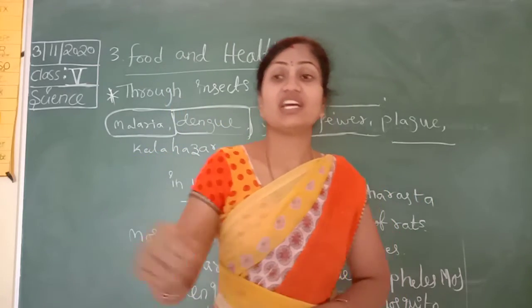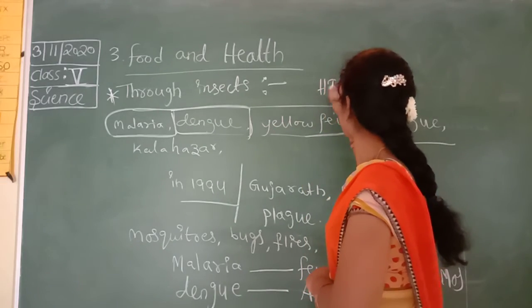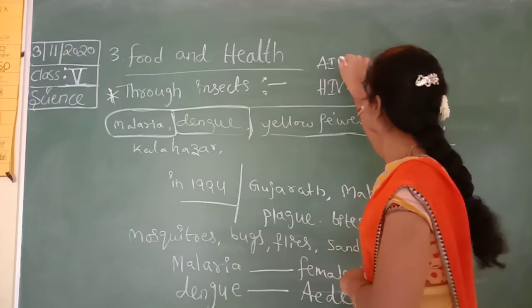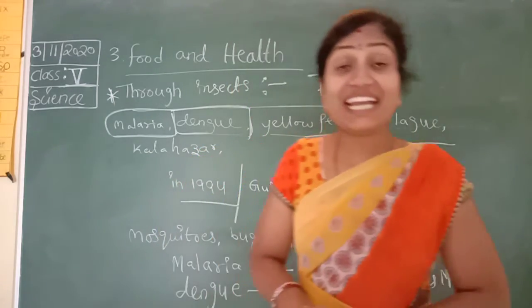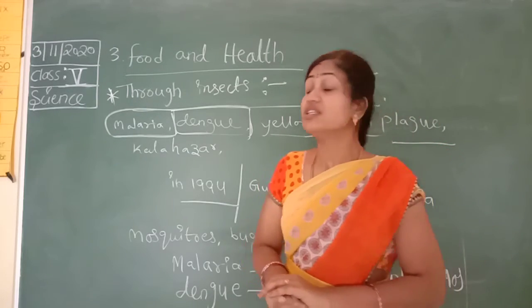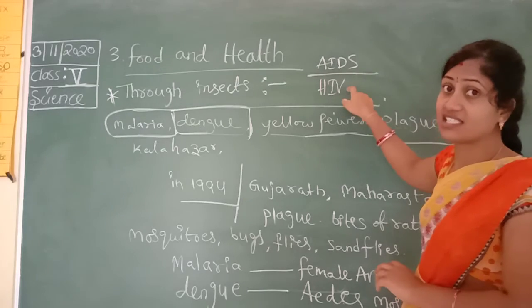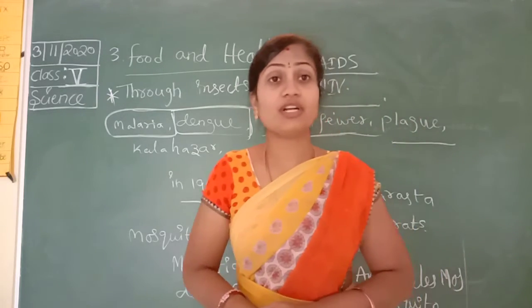And especially HIV, the virus that causes AIDS. AIDS is a very dangerous communicable disease caused by the HIV virus.